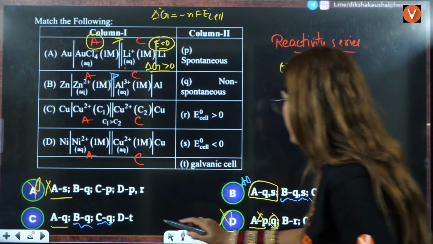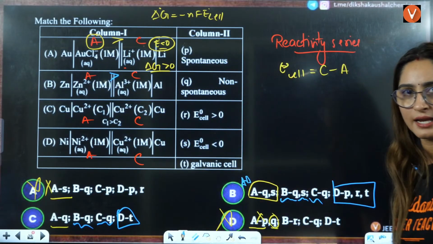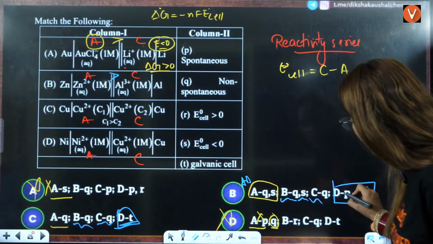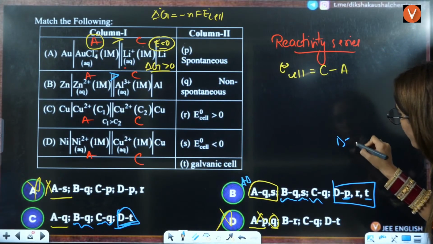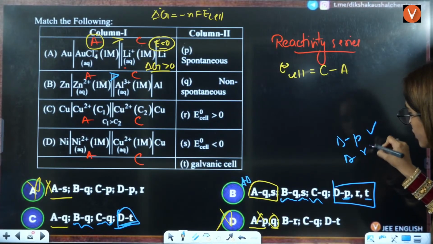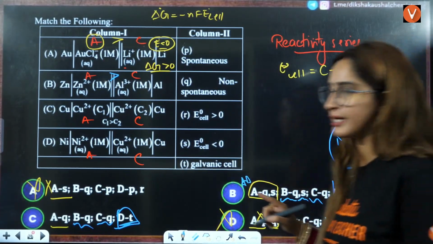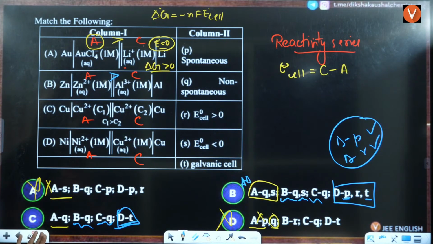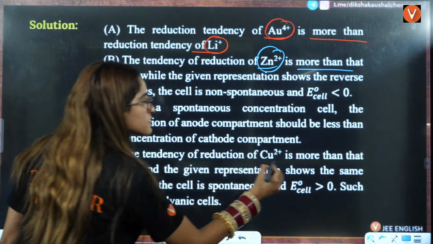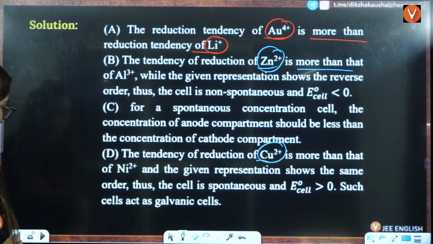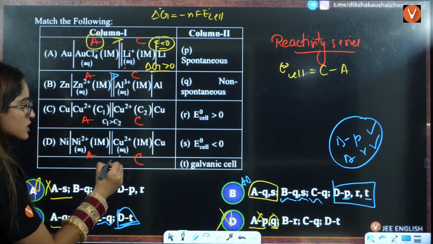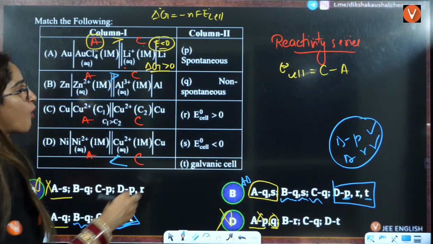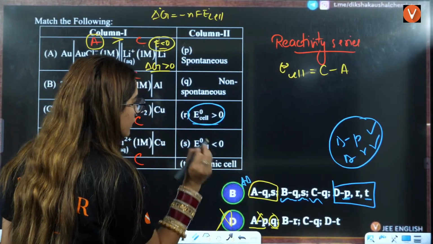Now D will tell you which of the following is correct, right? See, S is here also. Now if D to P is correct and D to R is also correct, then B is the correct answer. Okay, so now let us see. If you talk about nickel here, the tendency of Cu2 positive is more than nickel, right? So Cu2 positive is more, that means cathode minus anode. This will be E0 positive. That means R is correct, okay.